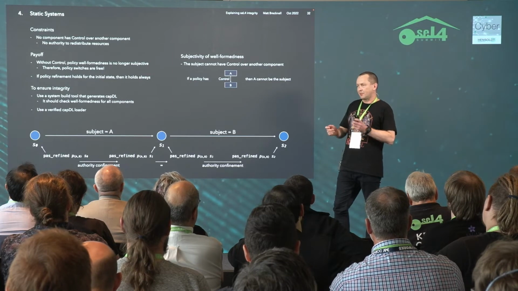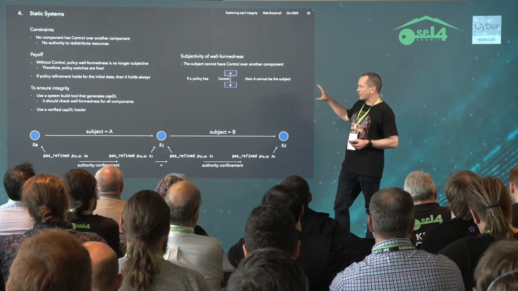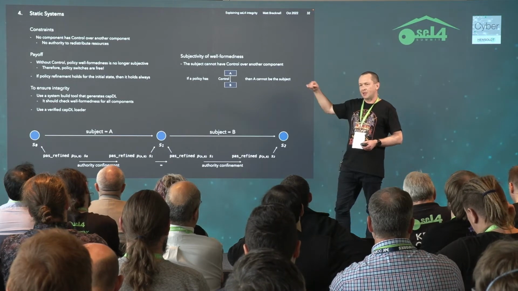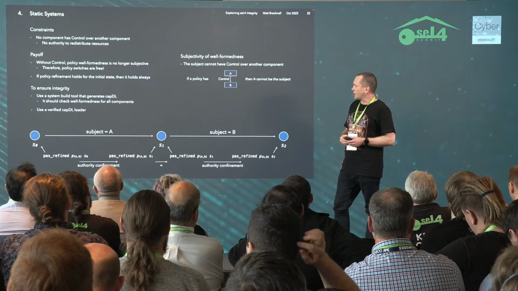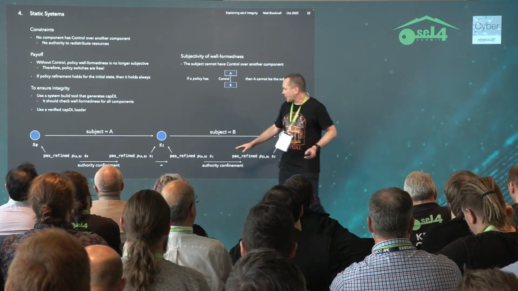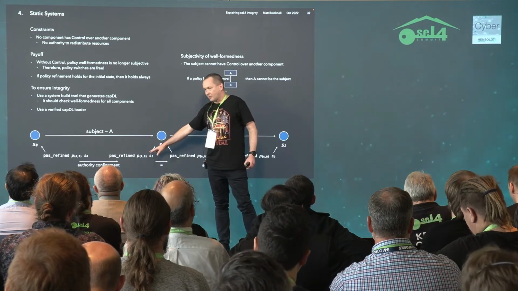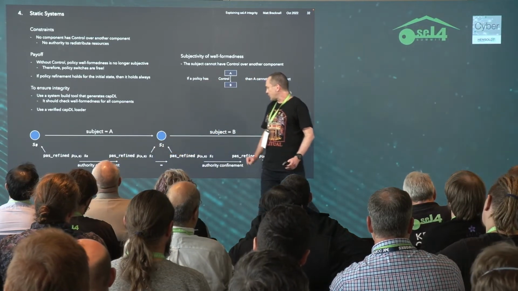That's because the only subjective part of the policy refinement relation is that the subject can't have control over anything else. So that means that policy switches are free. We have a policy here that's well-formed for both A and B, and that's what we need for the next transition as well.